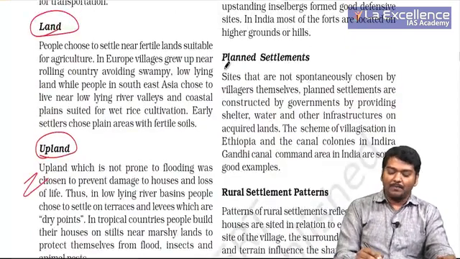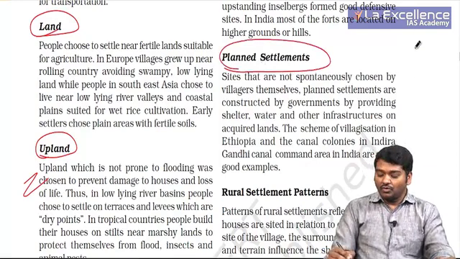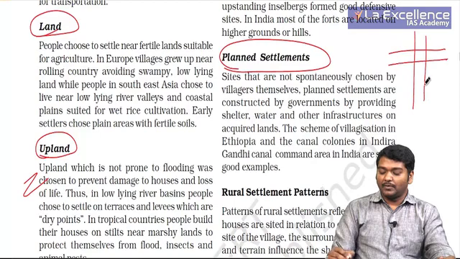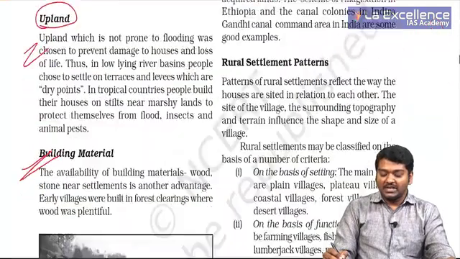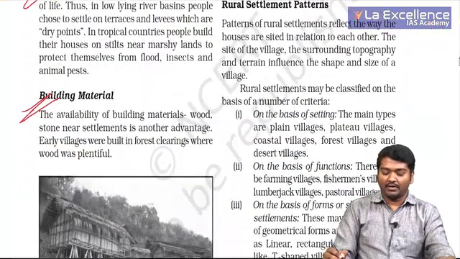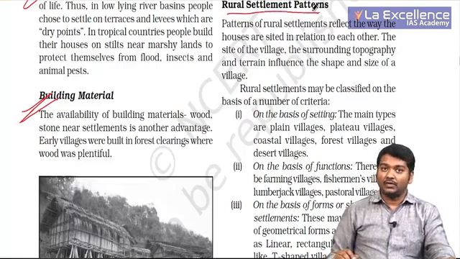Next, you have planned settlements, that is Chandigarh and other places, where you develop roads first and then you say, okay, the community has to come up here, the community has to come up here. So, government's involvement usually is important. And then we actually have patterns of rural settlements.